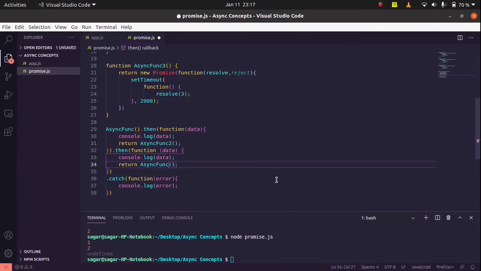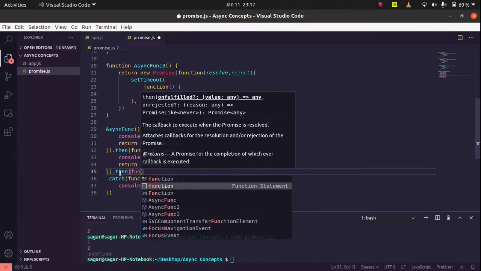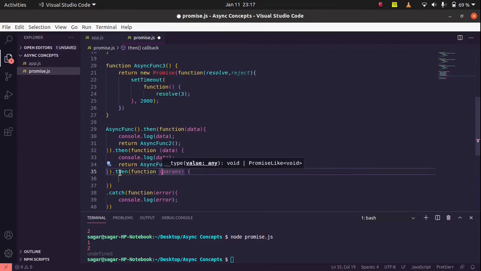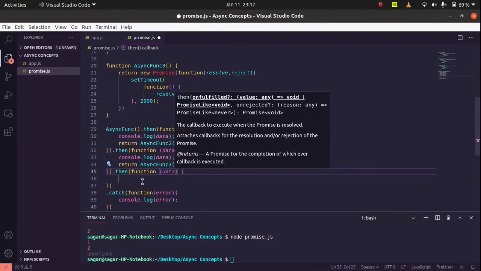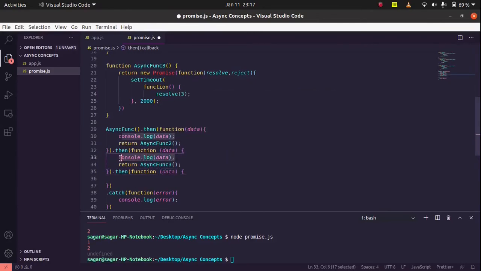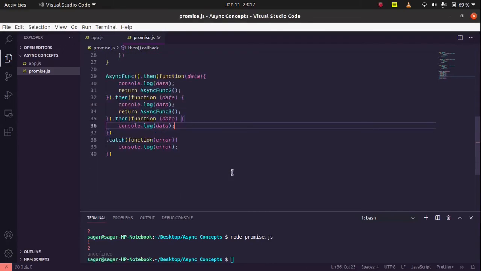I'll call it using asynchronous function 3. As we have called asynchronous function 3, we will use the same then method to chain. I'll get data from here and print it using the console.log method.